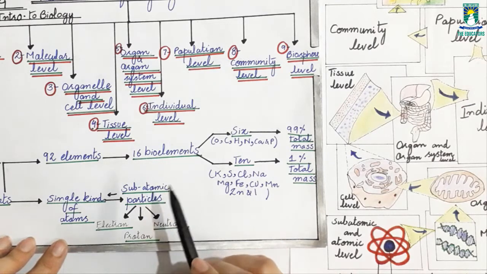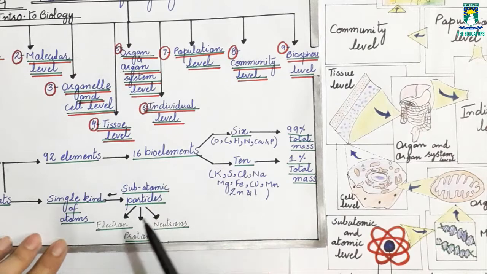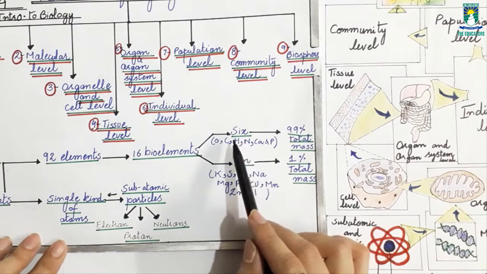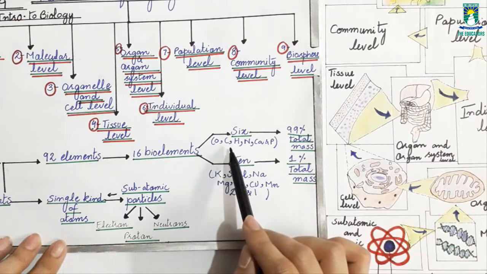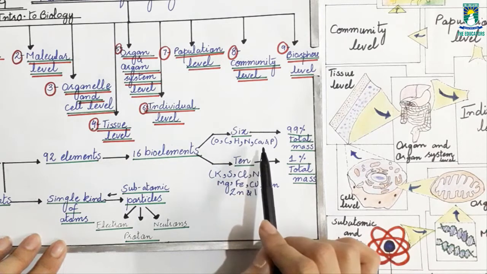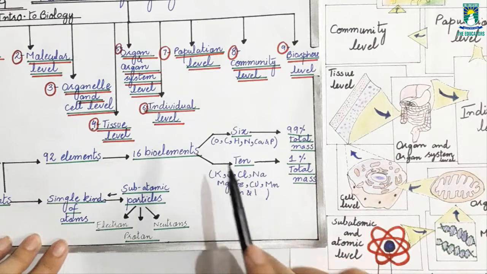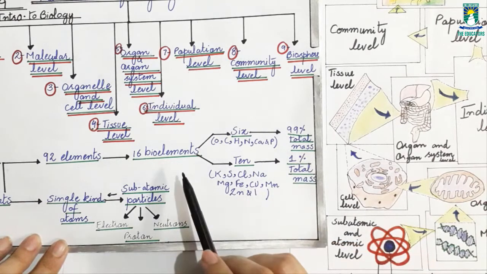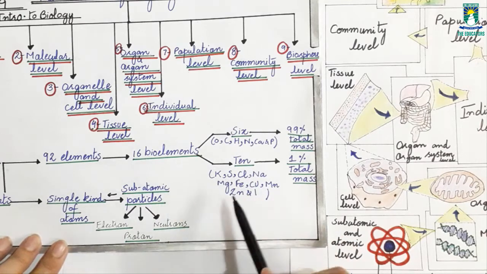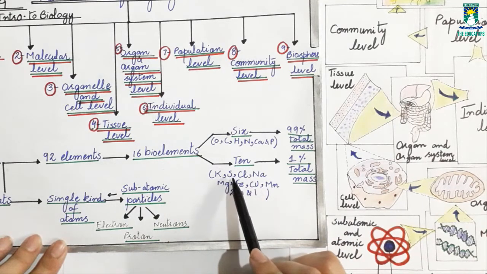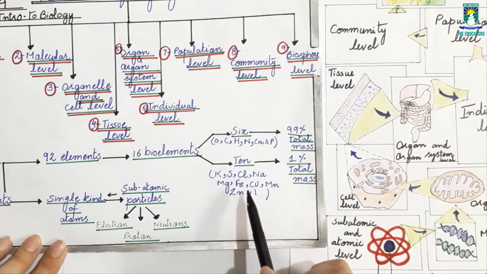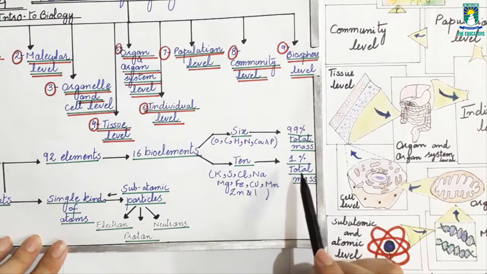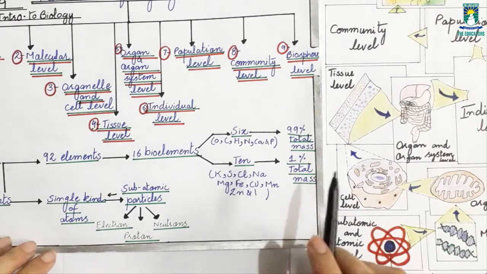So, out of these bioelements, 6 bioelements like oxygen, carbon, hydrogen, nitrogen, calcium and phosphorus make 99% of the total mass of our body, while the remaining 10 bioelements like potassium, sulfur, chlorine, sodium, magnesium, iron, copper, manganese, zinc and iodine make 1% of the total mass of living organisms.